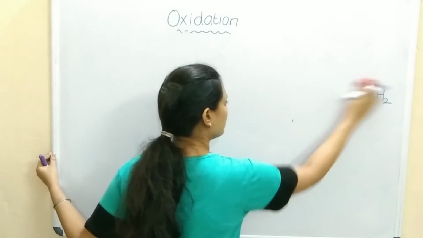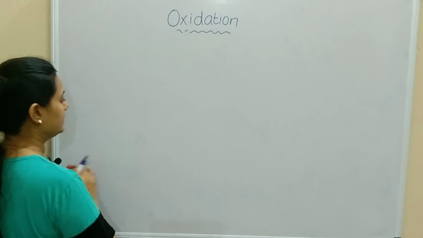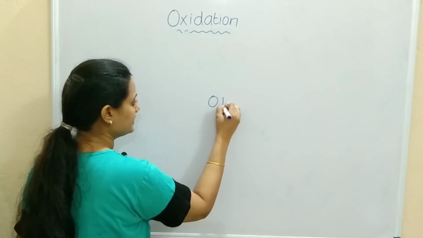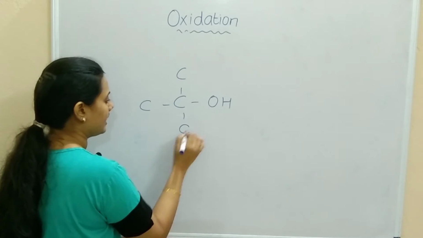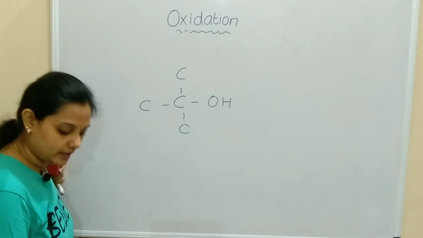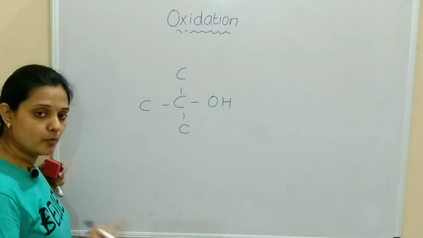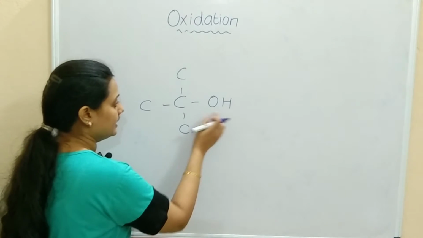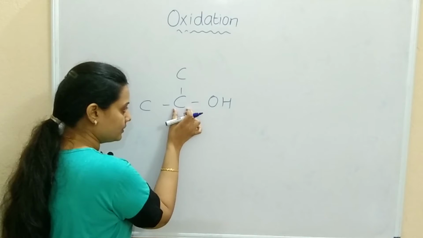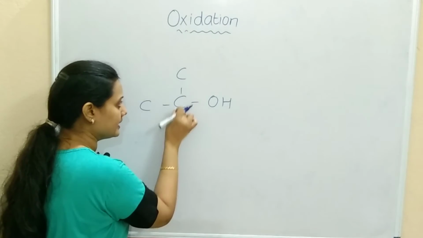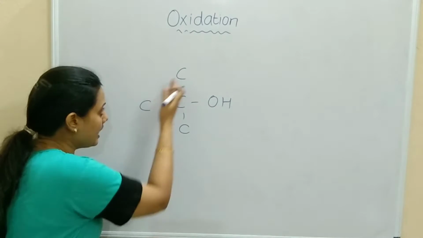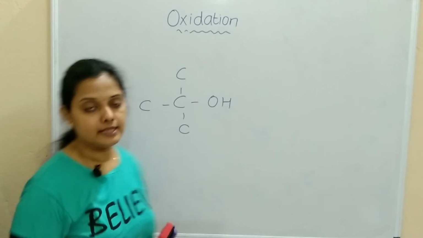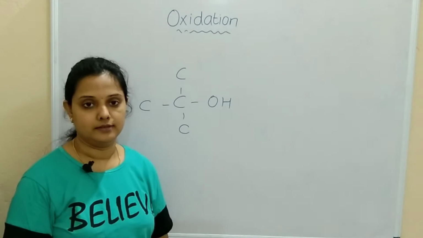Can you just write the compound of any example of tertiary? That is OH attached to carbon. That carbon is attached to 3 other alkyl groups. Correct. Oxidation means removal of hydrogen. Now the OH is attached to this carbon, and that carbon is attached to 3 alkyl groups. It is attached to carbon. It is not attached to any hydrogen.